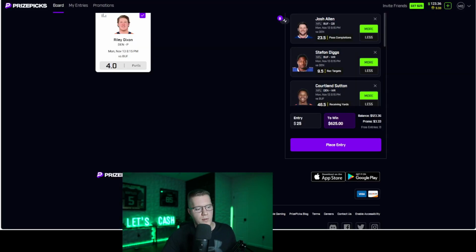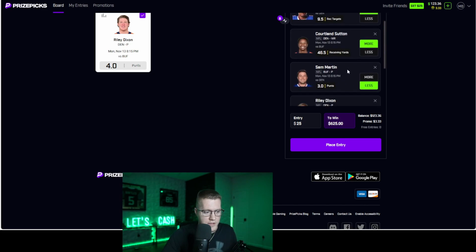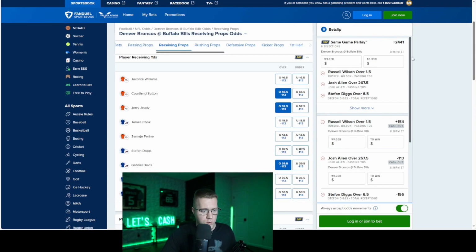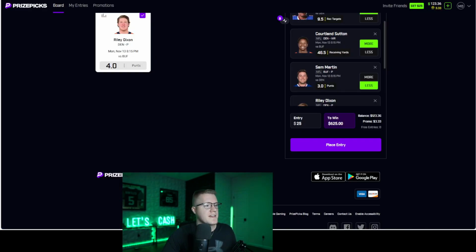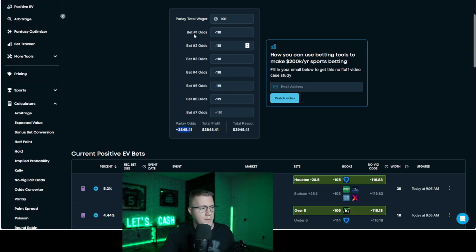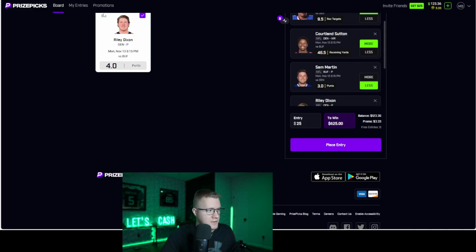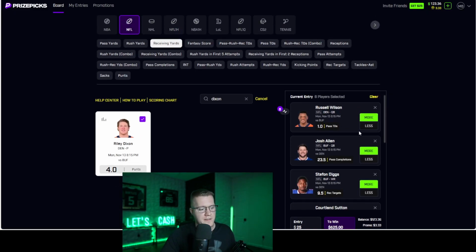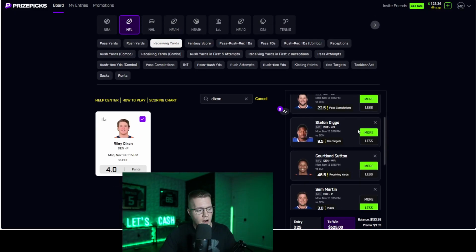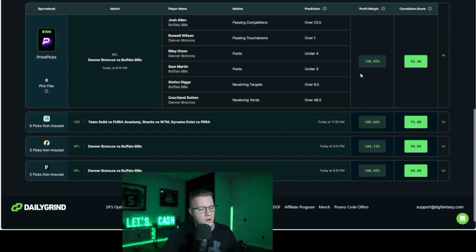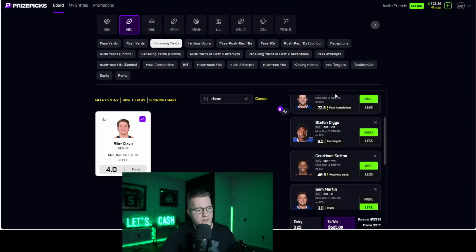Comparing these odds at plus 3850, again, keeping in mind that I have even better odds on all these individual players and the fact that I'm even able to take these player props of passing completions, even punters, over these parlay odds of plus 2441. Drastically different. These are the odds I'm getting on PrizePicks. These are the odds I'm getting on FanDuel. And that's why this strategy is mathematically advantageous. This slip, regardless of whether it hits or not, as long as you're playing these types of slips, utilizing the correlation tool, you will remain a profitable sports bettor.